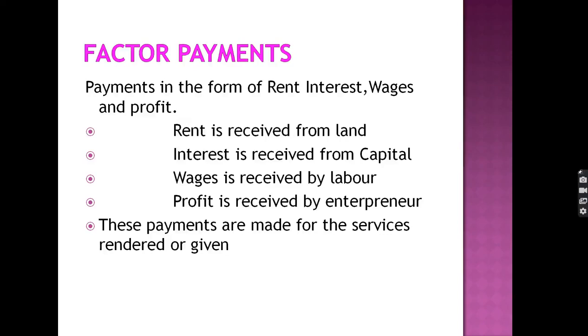So this is the explanation. Factor payments: payments in the form of rent, interest, wages and profit. Rent is given on land. Interest is given on the capital. Wages is given to the labor. Profit is earned by the entrepreneur. These payments are made for the services rendered or given. This is a very important term. So the factor payments are the payments in the form of the services given, services provided.